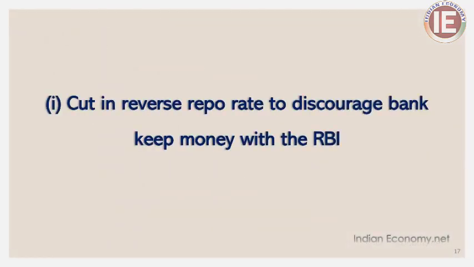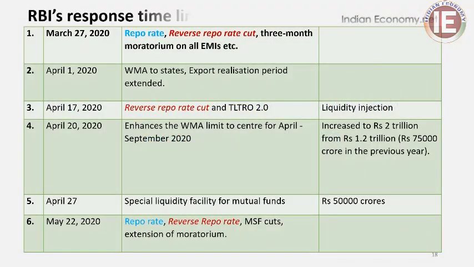A cut in the reverse repo rate to discourage banks from keeping money with the RBI. The prevailing trend is that banks are keeping their excess funds with the RBI. To counter this and reverse the trend, the RBI has reduced the reverse repo rate steeply so that banks are encouraged to give loans to the real sector.